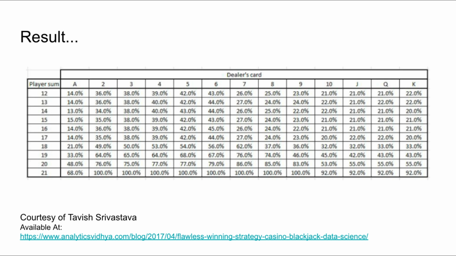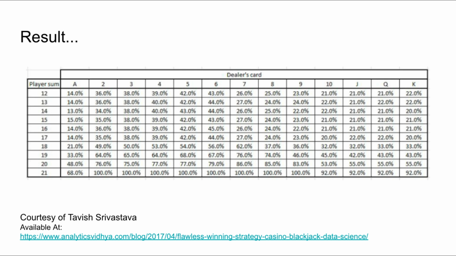On one hand, some of the results are obvious. For example, when we are dealt a blackjack, which is a sum of 21, we will win the hand almost every time. Interestingly, when we have 21, but the dealer has an ace, there is only a 68% chance that we will win. This means that there is a 32% chance that the dealer's next card will be a 10, which is the only way that we could tie the hand. This would result in a push, where the player is essentially given back the money that he wagered.